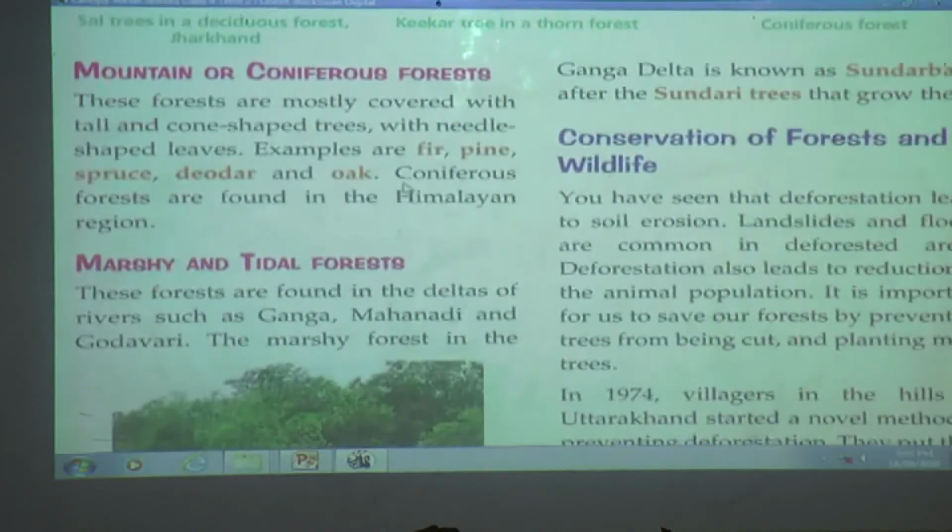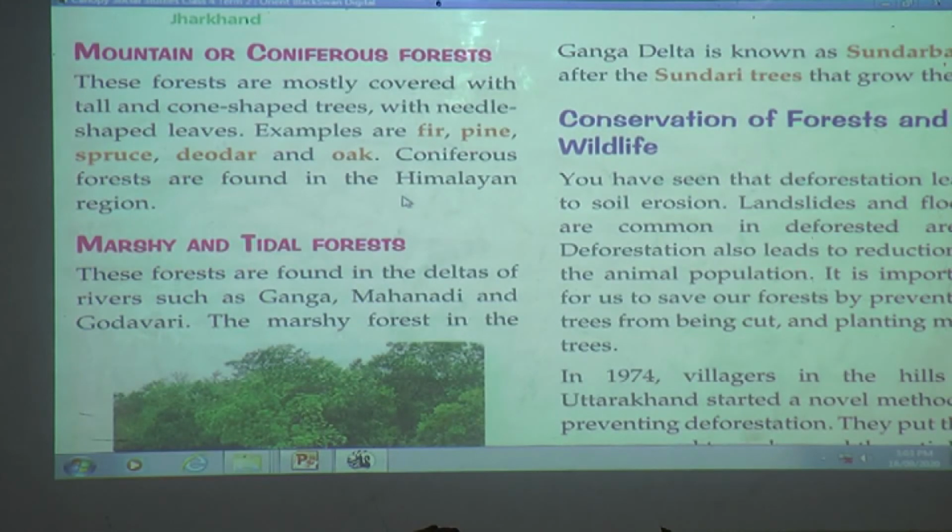Type of forest. Mountain or coniferous forests. Features of the forest. The trees of these forests are mostly tall and cone-shaped with needle-shaped leaves. Places they are found in India. Coniferous forests are found in areas with cool summers and cold winters. They are found in the Himalayan region and in the higher reaches of the Western Ghats. Examples of trees found in these forests: fir, pine, spruce, deodar, and oak.